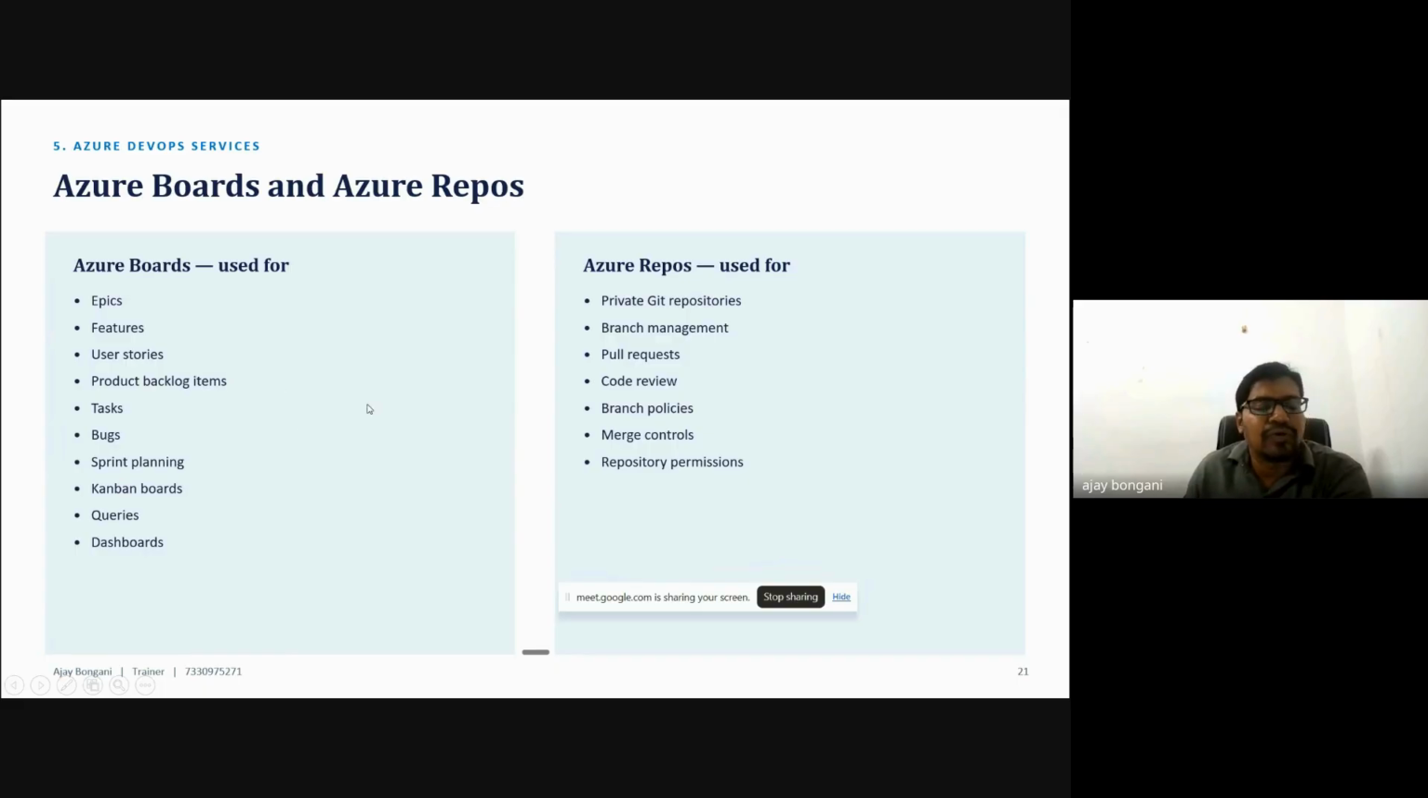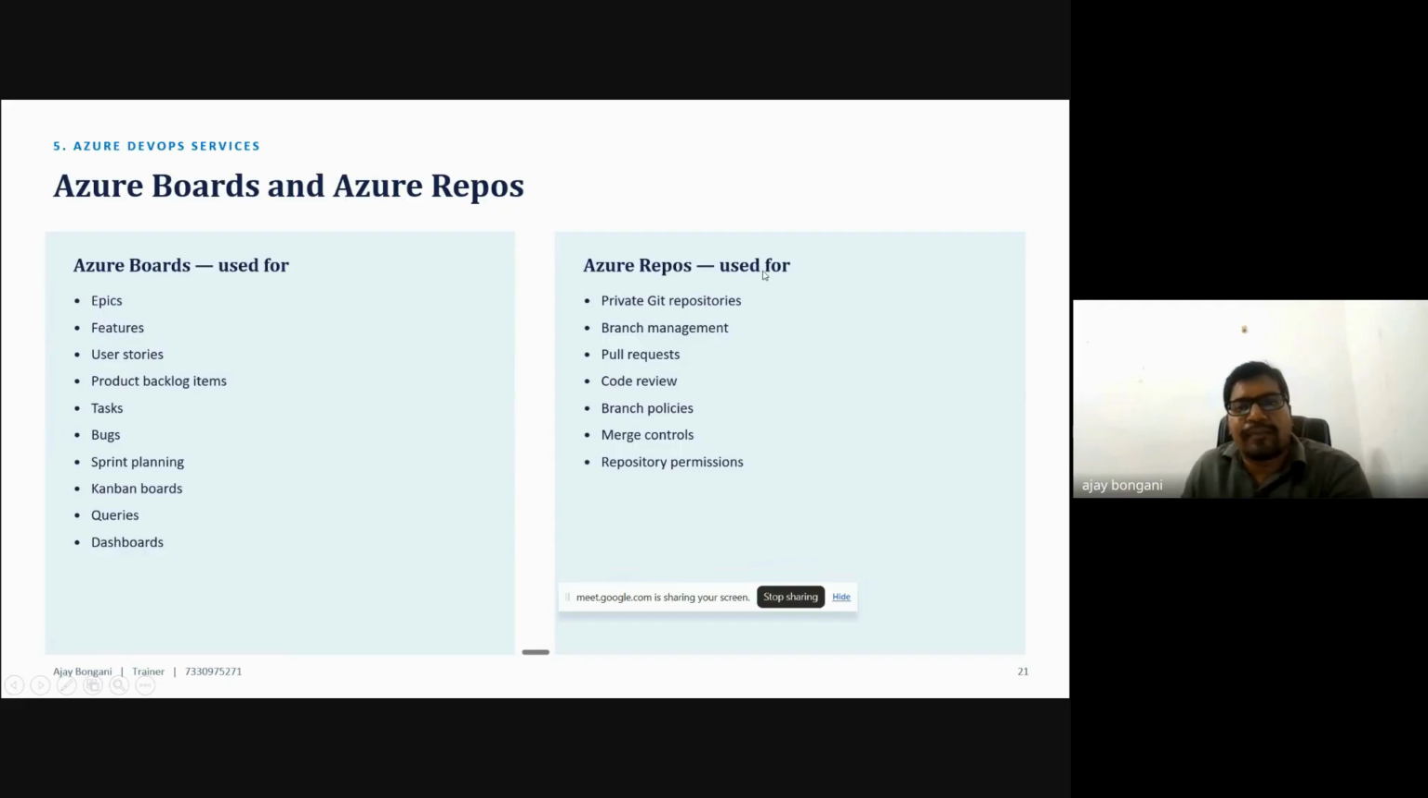So there is no need to use a third-party tool. We can use it directly in Azure Boards itself. Here epics, features, and user stories are all for managing the story setup. We will discuss this in depth and practically create them, how they can be created, how sprint planning works, and what the common board is. Everything we will discuss.